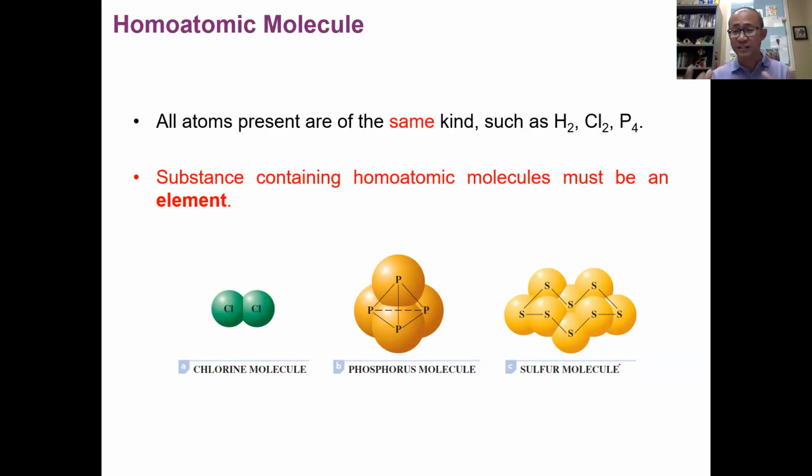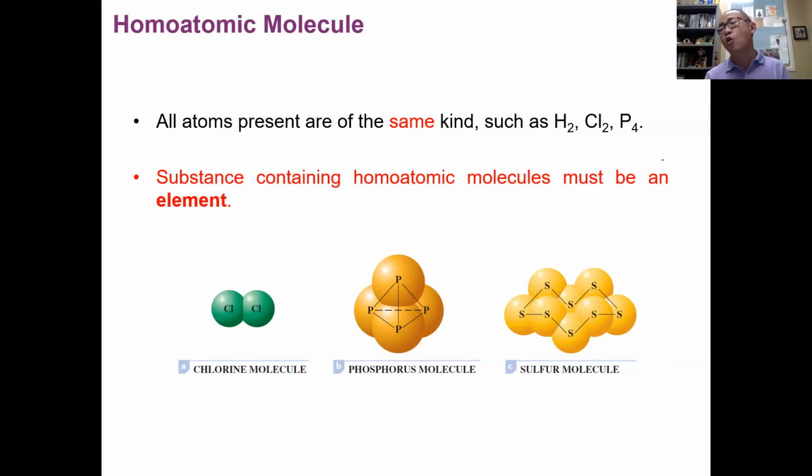If a molecule contains, no matter what number, 2, 3, or 4, doesn't matter, only one type of atom, meaning all the atoms in the molecule are the same type, we call those molecules homoatomic molecules. Homoatomic means they only have one kind of atom present. This picture shows the chlorine molecule, the phosphorus molecule, and the sulfur molecule. These 3 molecules have different numbers of atoms, but each one has only one kind of atom present.